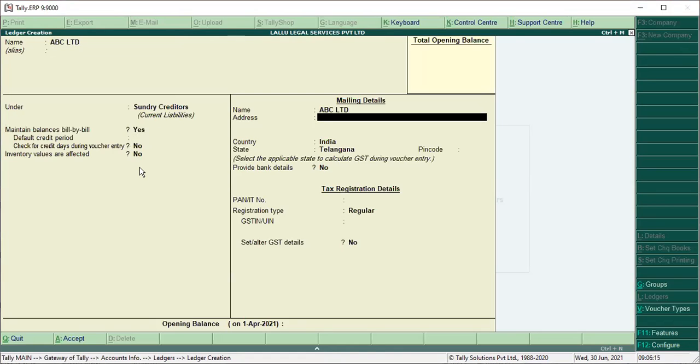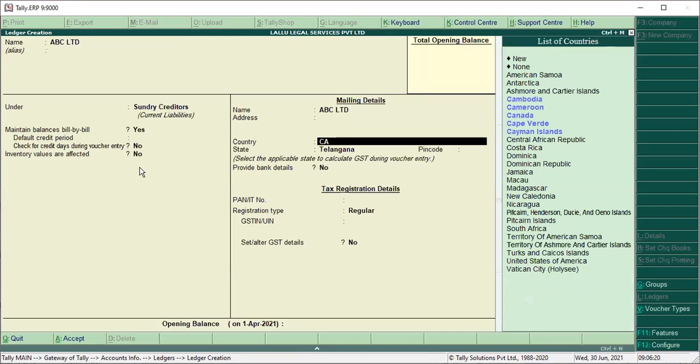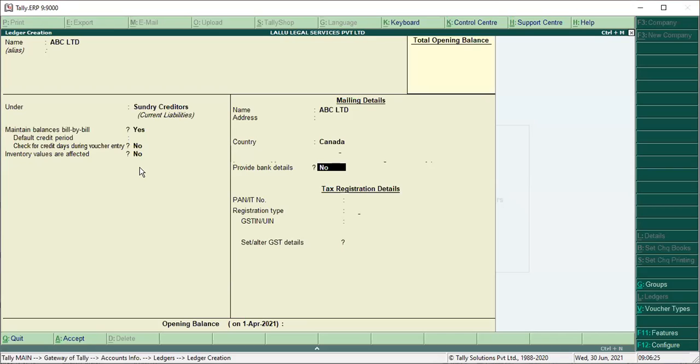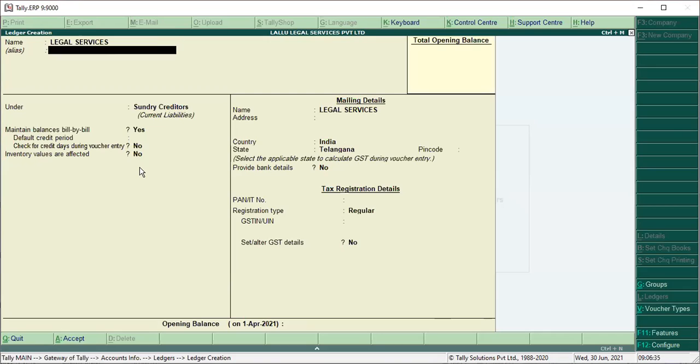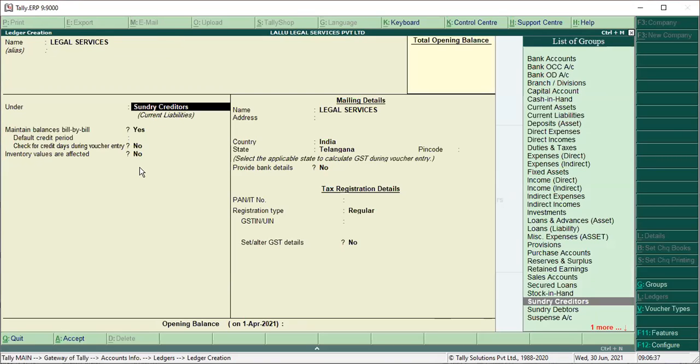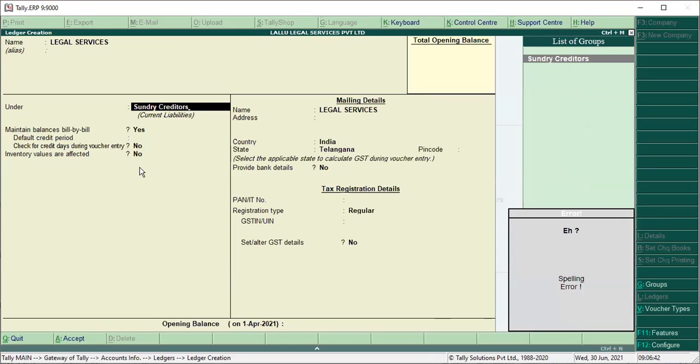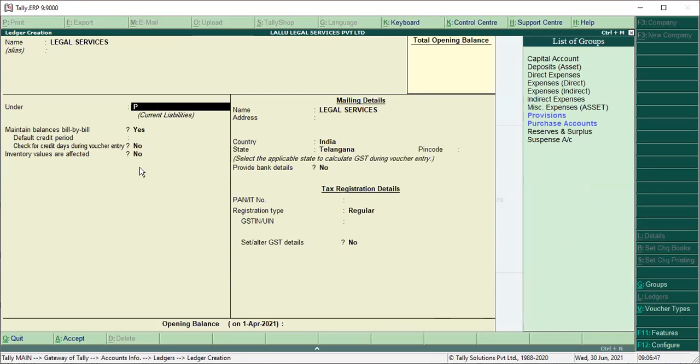Now you have to select Canada here. Instead of India, you have to select Canada. You will get a list of countries on the right side. So select Canada. Save it. Then you have to again create legal services. Either you can take it under indirect expenses or purchases. You can take anything. So we'll take purchases, purchase account.